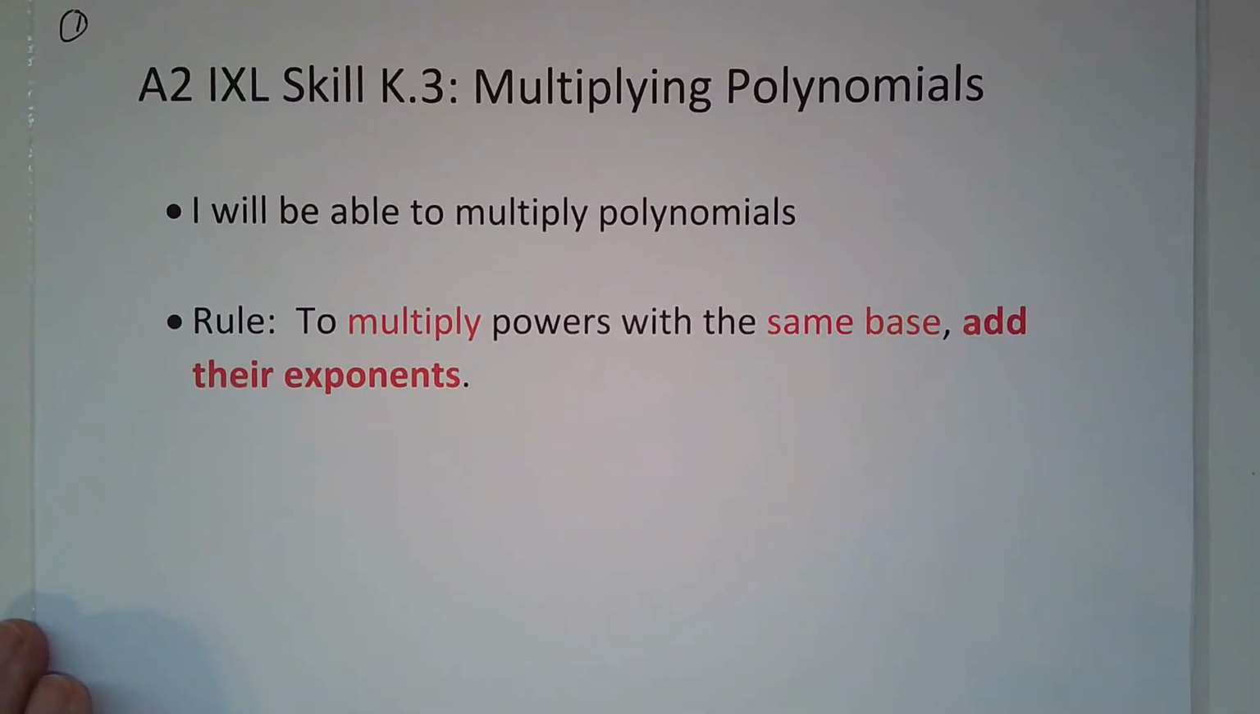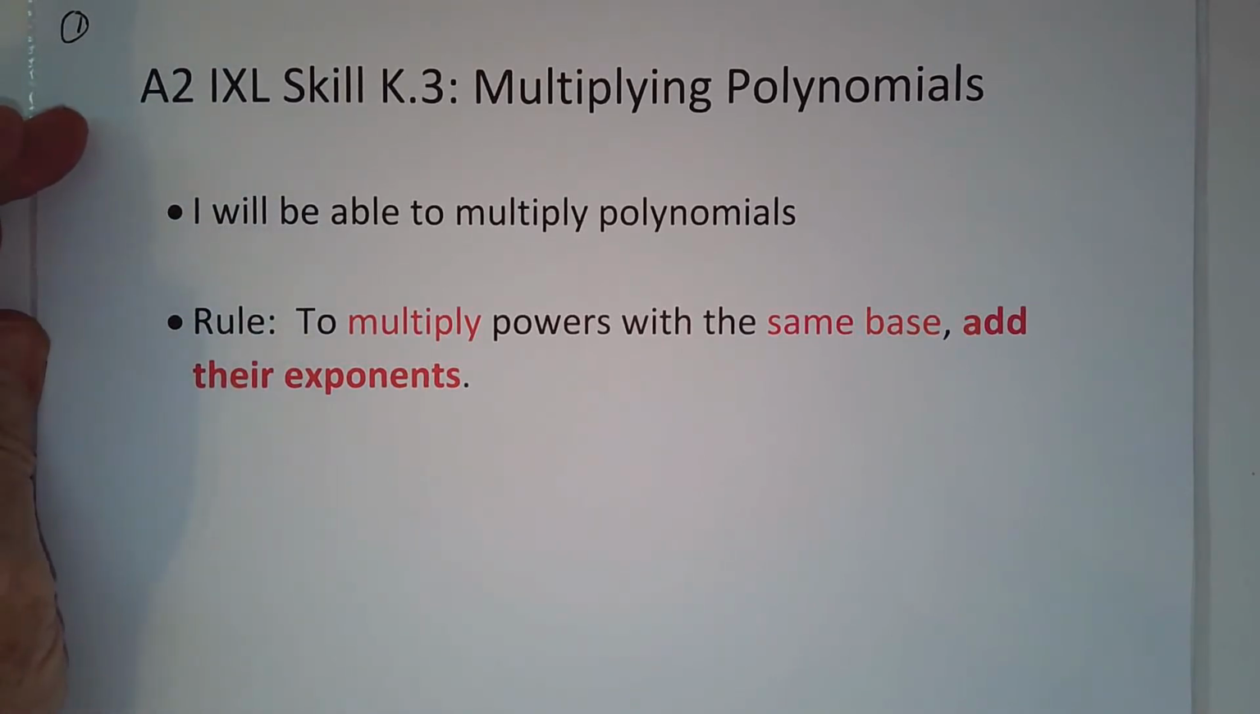Good morning. Today is Thursday, April 30, and we are covering Algebra 2 IXL Skill K3, which is multiplying polynomials. And again, like all of these IXL skills we've been doing, this starts out fairly simple, but it will get increasingly complex. What I've noticed mostly as I've gone through the problems is that it starts out with just multiplying two monomials, then a monomial maybe to a binomial.